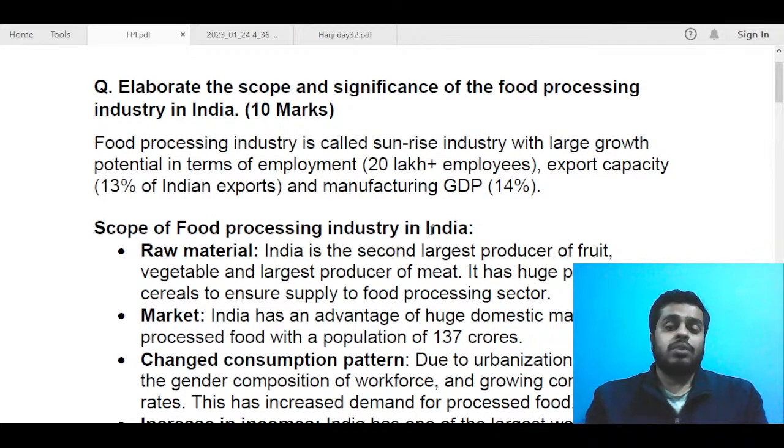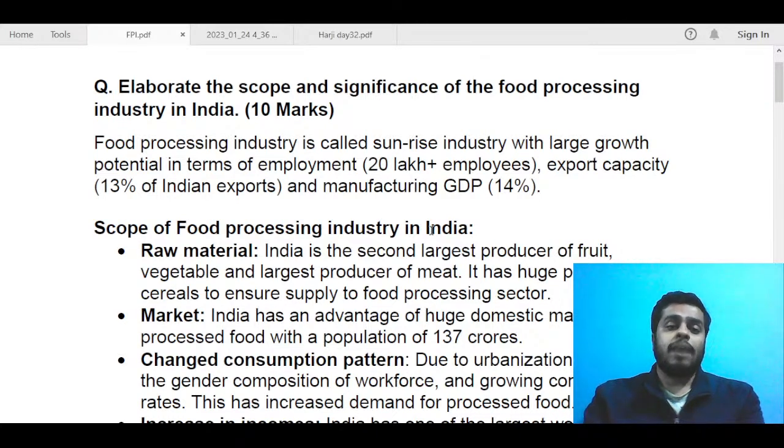So the question was related to GS3. One of the topics in GS3, if you go through the syllabus, you will find exclusively mentioned is food processing industry. This topic is exclusively mentioned as a separate point in the GS3 syllabus, and almost every year we see a question related to this industry in the GS3 paper. This year's question was quite simple, I will say, because it was a very broad question. The challenge was just to limit it inside the word limit and write a crisp answer within 10 so that you can finish it within 2 pages.